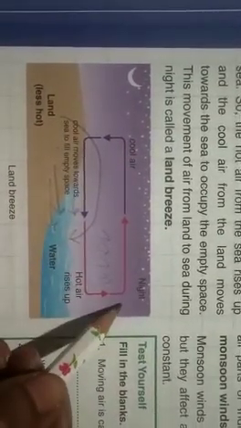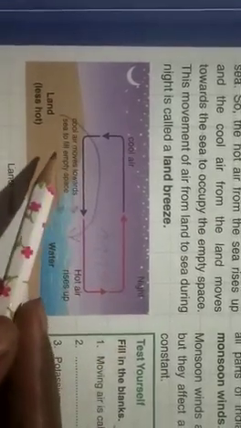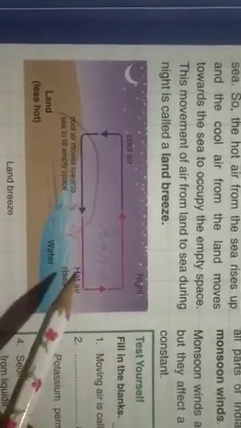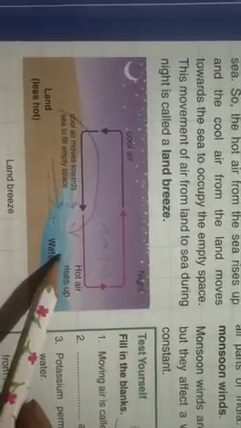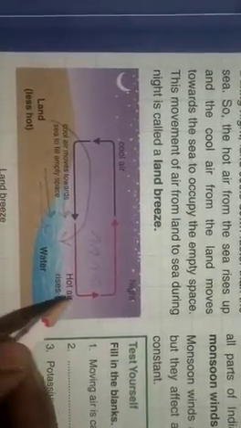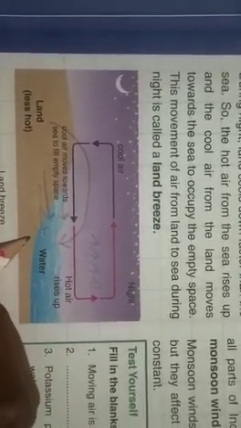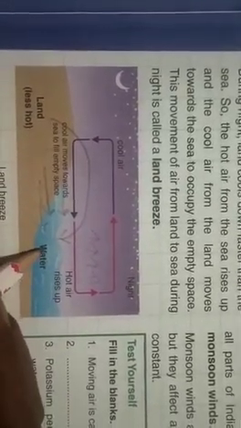Then the land breeze. It occurs during the night. During the night, the land cools faster than the water. Okay, so the hot air rises up from the sea and the cool air from the land takes the empty space.